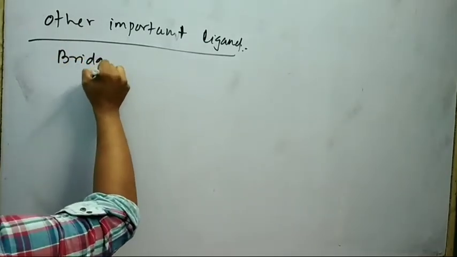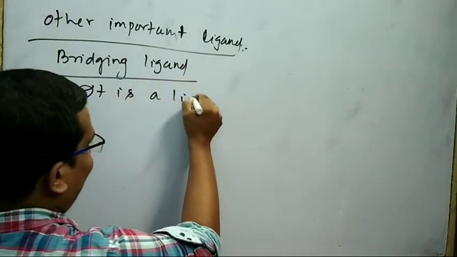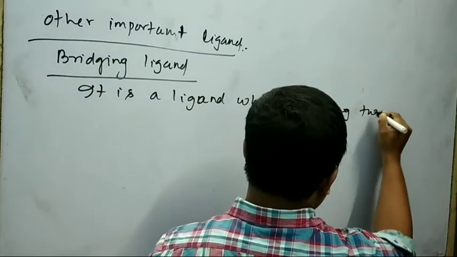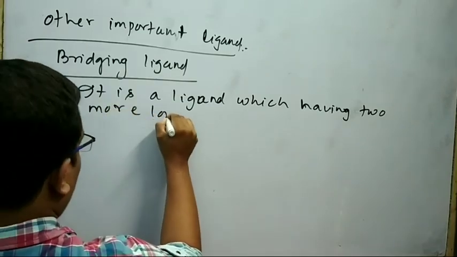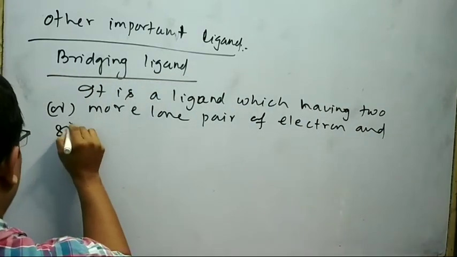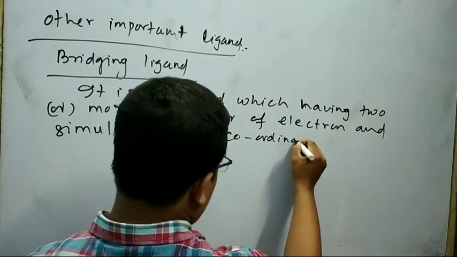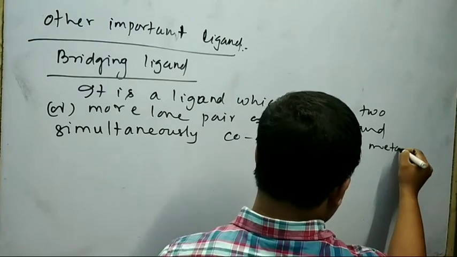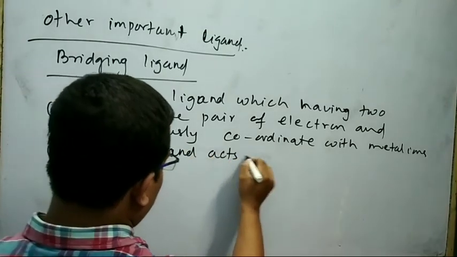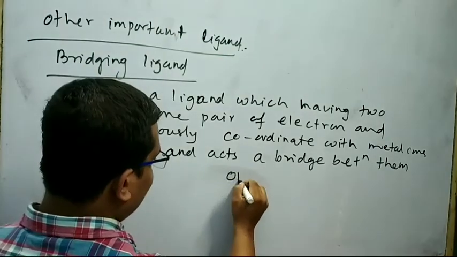Next is your bridging ligand. It is a ligand which has two or more lone pairs of electrons and simultaneously coordinates with the metal ions or atoms and acts as a bridge between them. Suppose I will take a ligand that is OH.